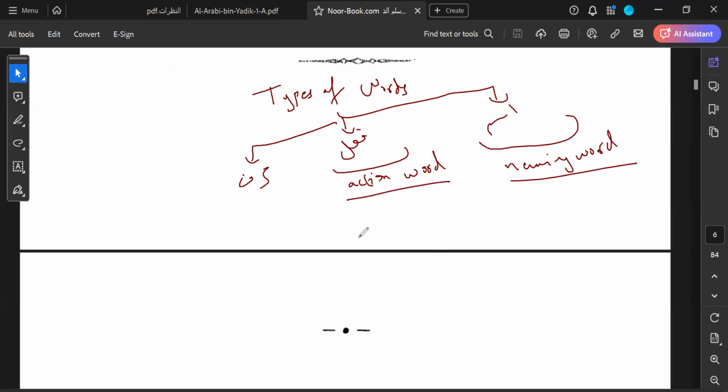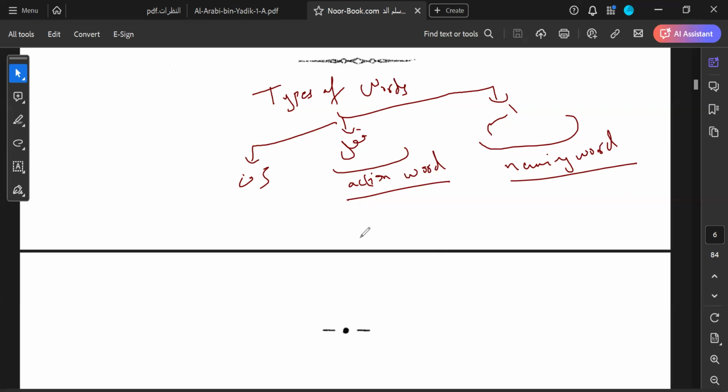These words have a complete and independent meaning of their own. But the difference between these words and the ism is that they are also connected with time. ضرب past tense, يضرب present tense, اضرب future tense. طيب. يضرب can also be connected with future tense if it's used in that context, right?